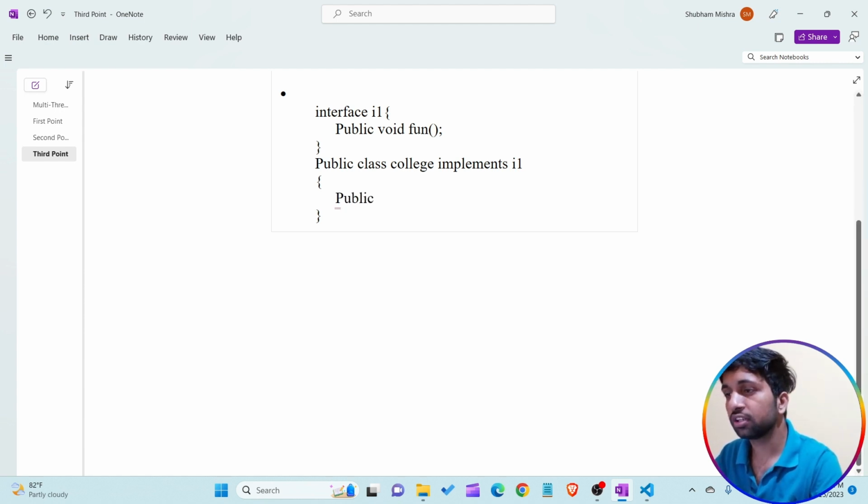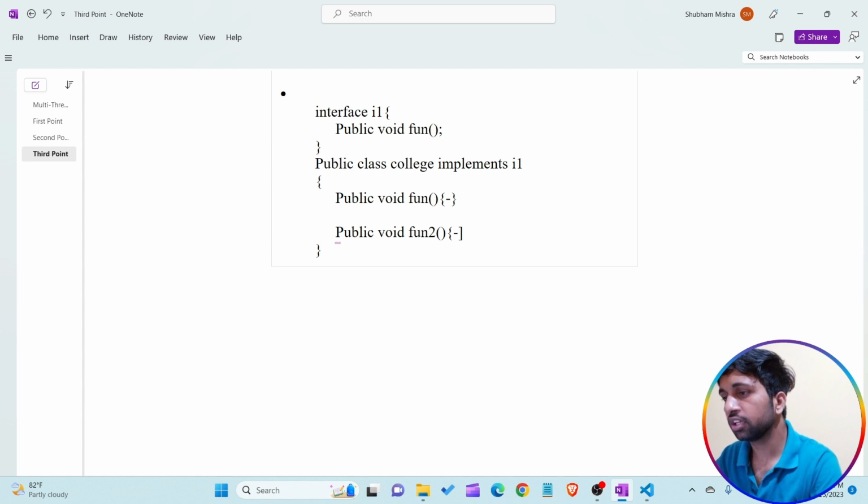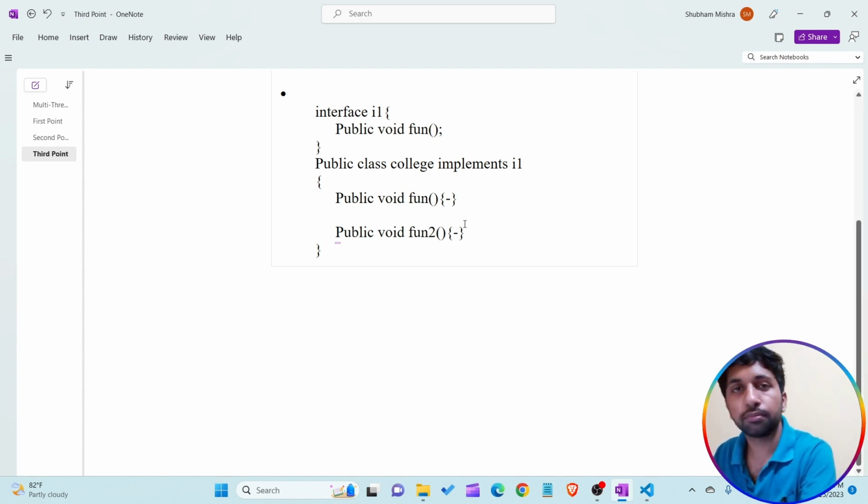So it is the responsibility of the College class to implement the fun method by giving some lines of code in the curly braces. Let's assume the College class also contains its own method, the fun2 method.